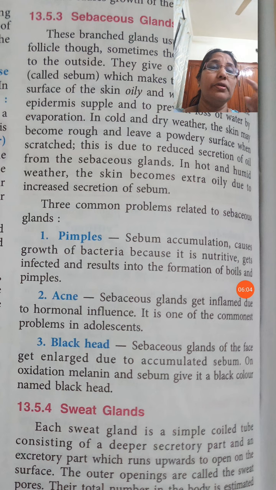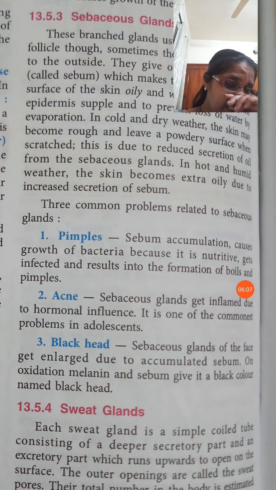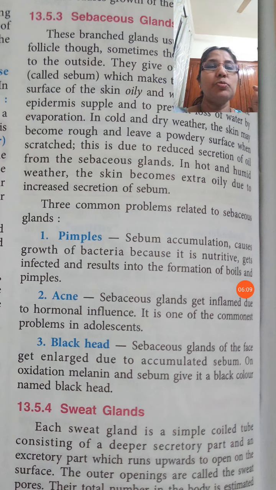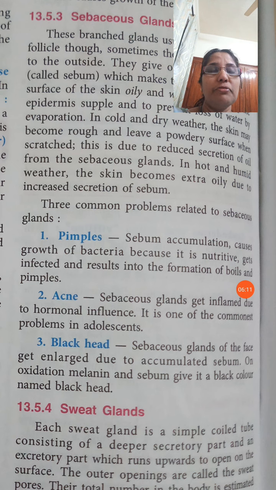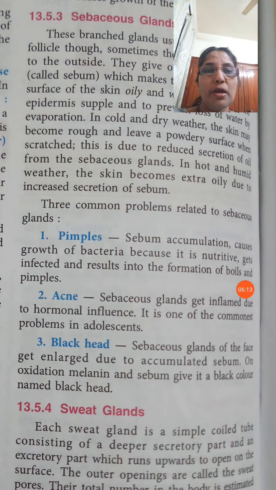On the surface of the nose or in certain regions, if you look very carefully, we can see small spots known as blackheads, black in color, that is the accumulation of the sebum.